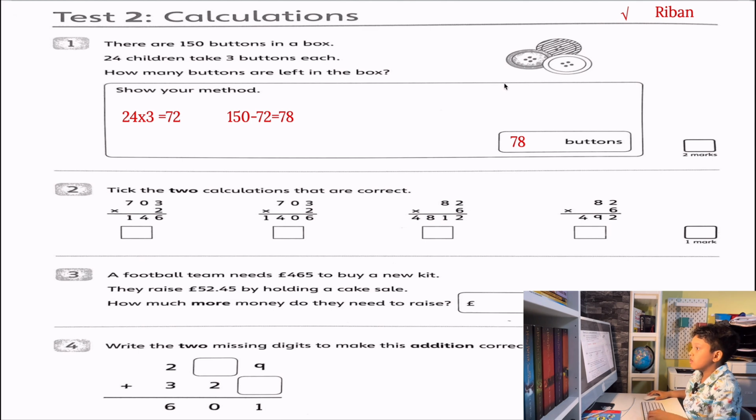Okay, number 2. We must tick the correct calculation. Let's read the question. Tick the 2 calculations that are correct. Let's work the first one out. We know the first one's incorrect, because when you're timesing a number, it has to grow bigger, but this one's getting smaller, so that's not correct. 703 times 2 is the other one, so 1406 is correct.